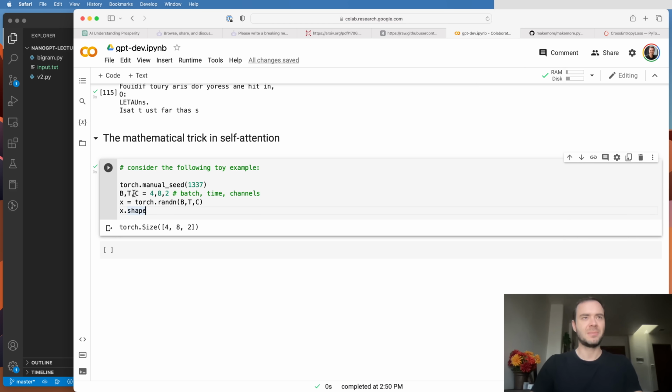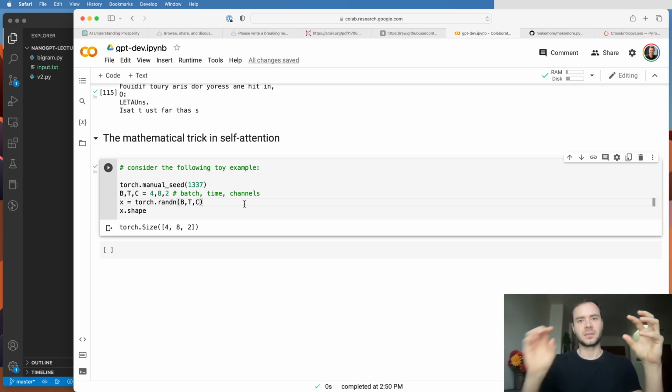So let's create a B by T by C, where B, T, and C are just 4, 8, and 2 in this toy example. And these are basically channels, and we have batches, and we have the time component, and we have some information at each point in the sequence, so C. Now, what we would like to do is we would like these tokens, so we have up to 8 tokens here in a batch, and these 8 tokens are currently not talking to each other, and we would like them to talk to each other. We'd like to couple them.